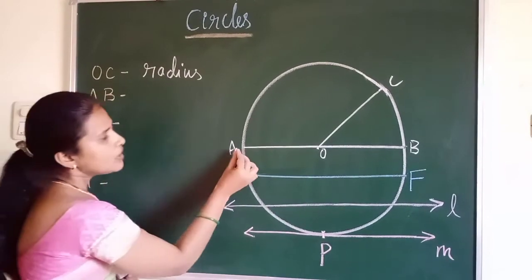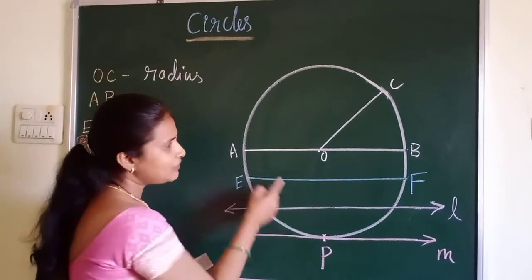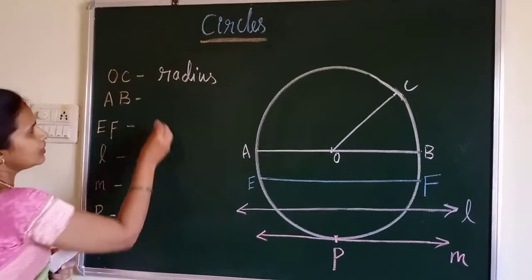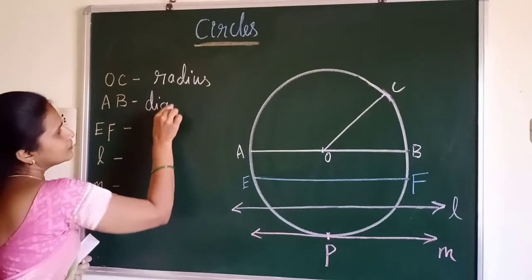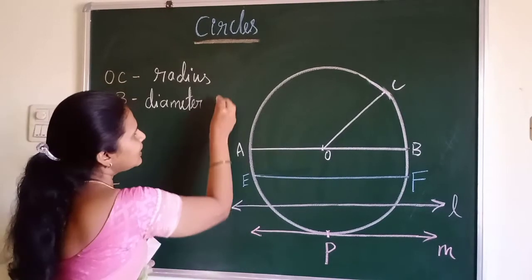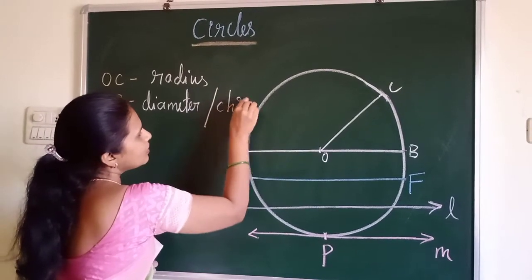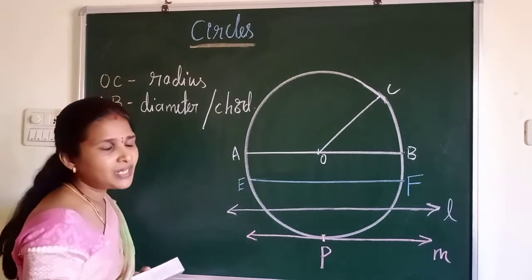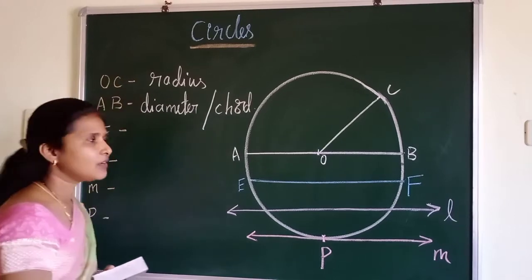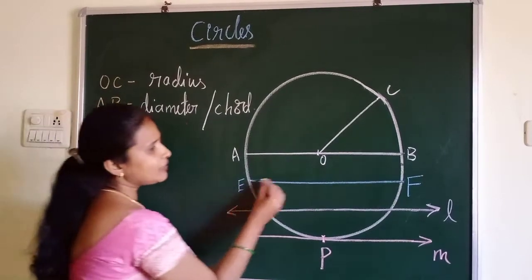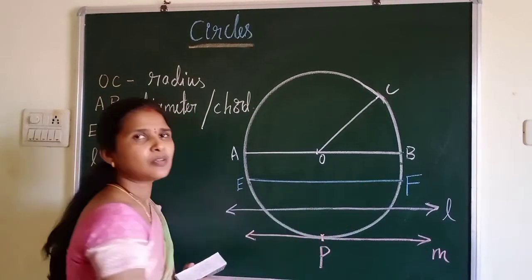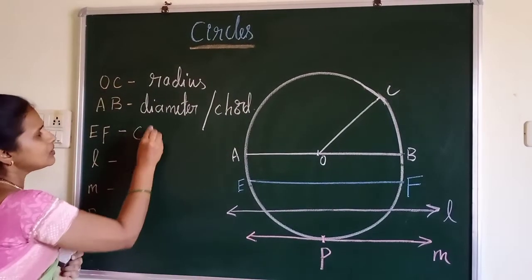Next, AB. Because AB is a line segment which is passing through the center of the circle, we call it the diameter. And is there another name for AB? Yes, it is also called a chord, because it is a line segment which intersects 2 points. So it is also called the longest chord of a circle. Next, what about EF? Because EF is a line segment which intersects 2 points on a circle, we call it a chord.